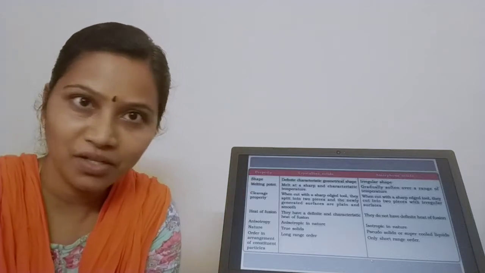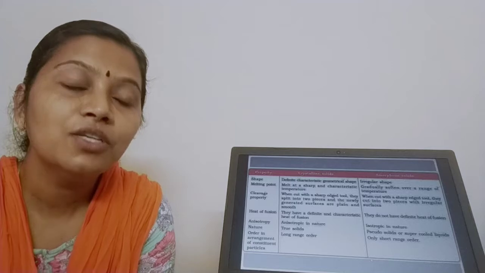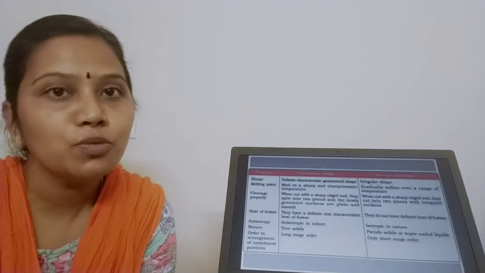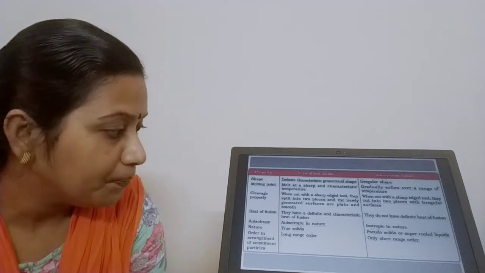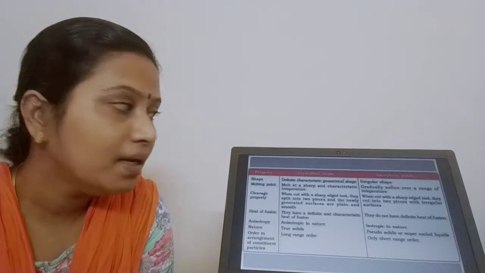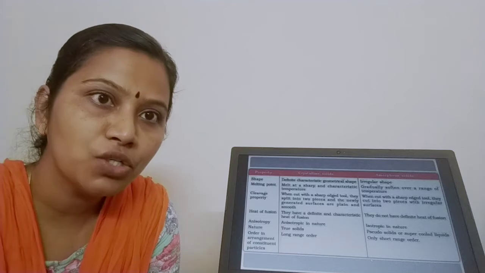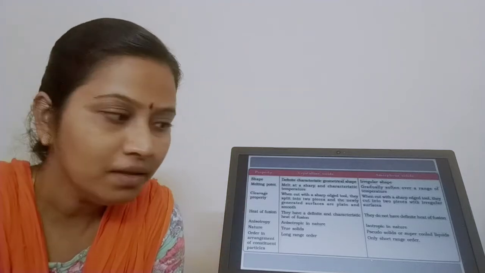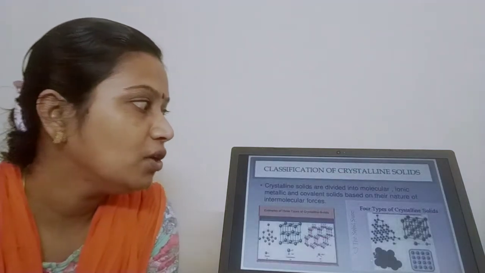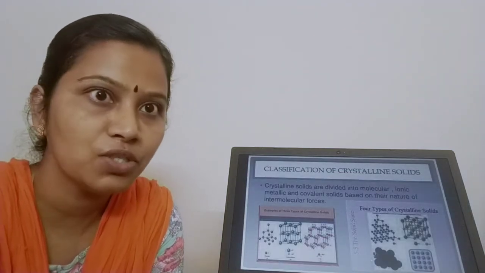What about them? They are cheaters, right? So they are pseudo solids or supercooled liquids. Why? Because they have a tendency to flow. Then order of arrangement, your crystalline solids have long range order while your amorphous solids have short range order. Clear? So this is the difference between amorphous solids and crystalline solids.